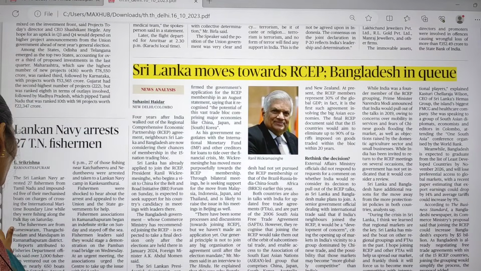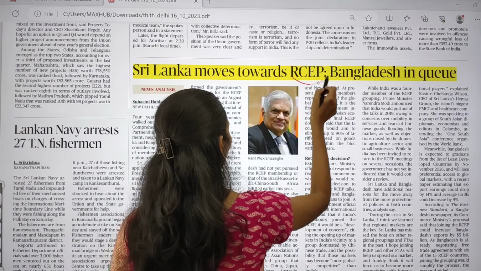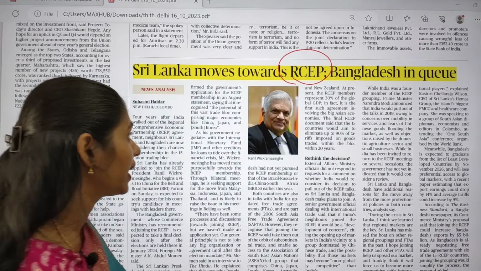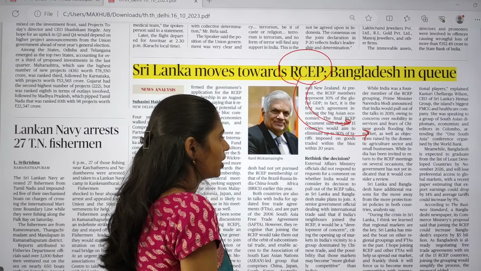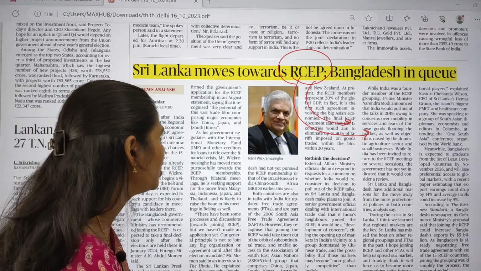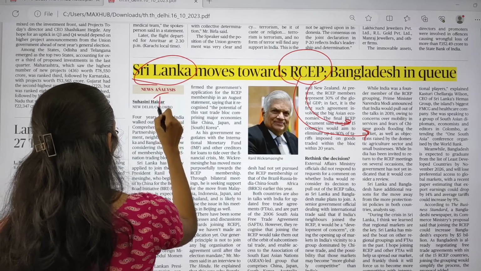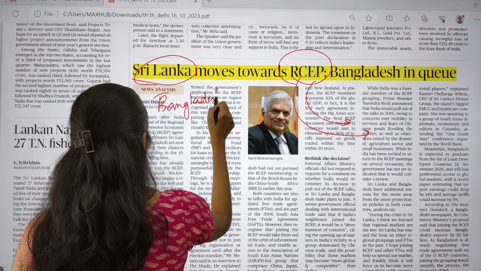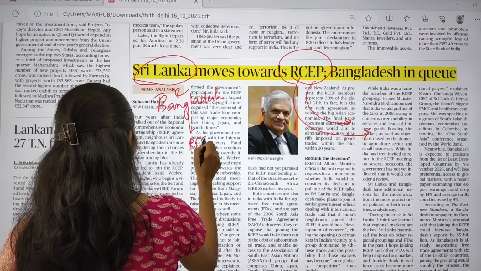And here you can see one more interesting article about RCEP, the Regional Comprehensive Economic Partnership. Actually, India came out of this RCEP, but some of our neighboring nations like Sri Lanka and Bangladesh want to be members of this RCEP now.